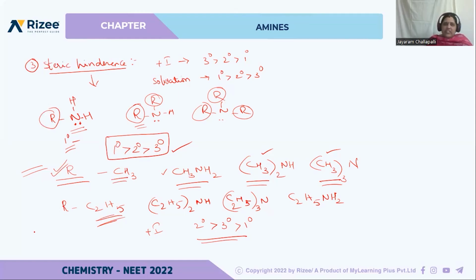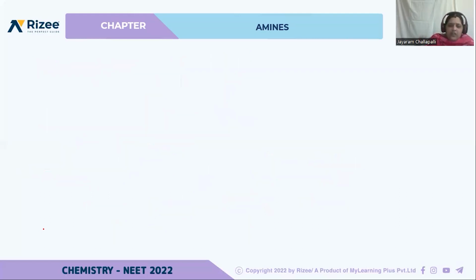And by using steric hindrance and plus I effects also, we can conclude the same thing. So let's take one more example. Let's compare two other things. Comparison between aniline and ammonia. So let's see which one is more basic, either aniline or ammonia.